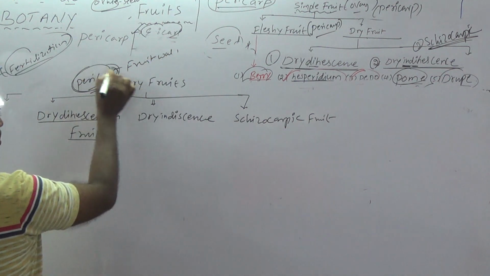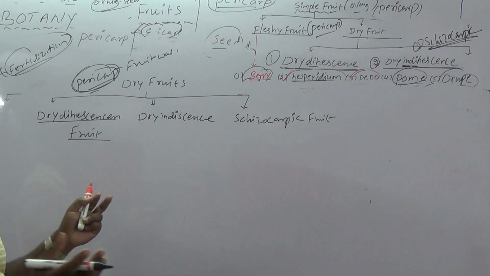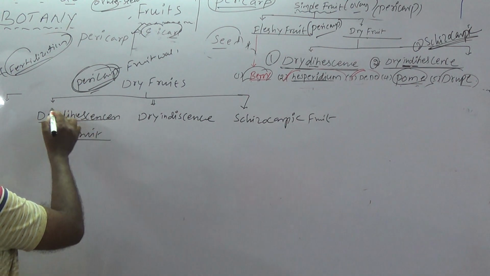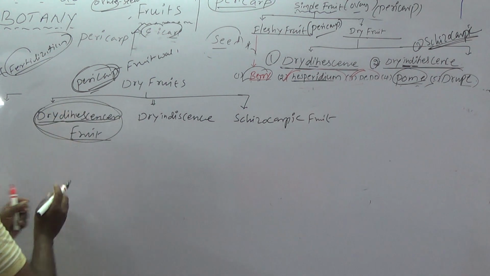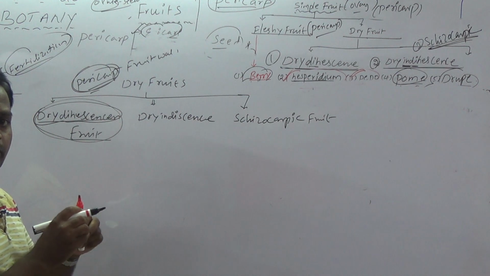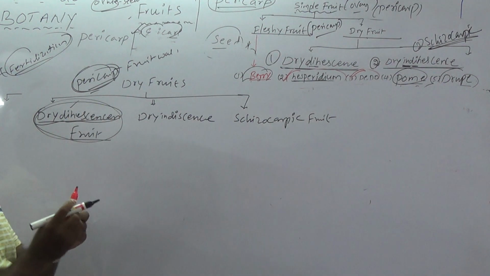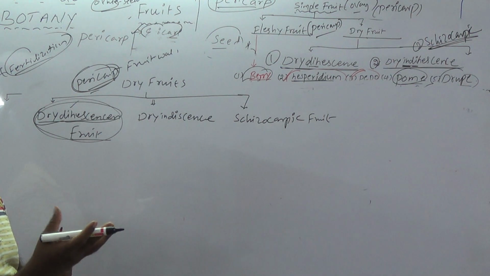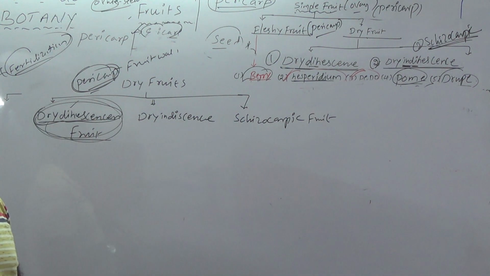The pericarp is dry, and after the fruit breaks down, the seeds are released. That is called dry dehiscent fruits. The pericarp is dry and seeds are liberated from that fruit. Such fruits are called dry dehiscent fruits, students.